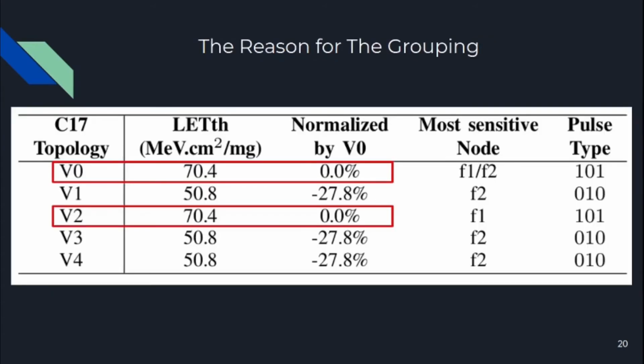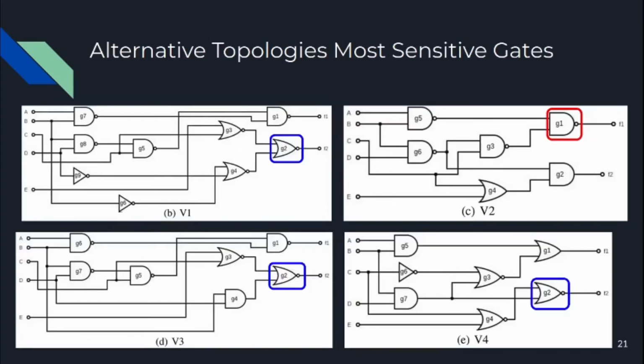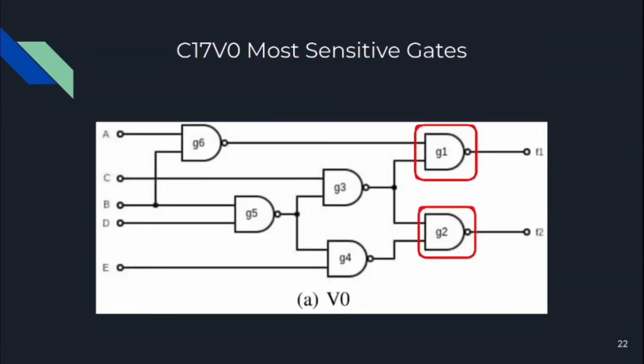Still, regarding the C17 versions, we can go deeper by investigating the reason for the division of the circuits into two different groups. This reason is gate mapping. All circuits in the most sensitive group have an OR as the sensitive output, while the more robust have an AND. This explains why C17 version 0 has both its outputs as the most sensitive, since both are NAND gates.